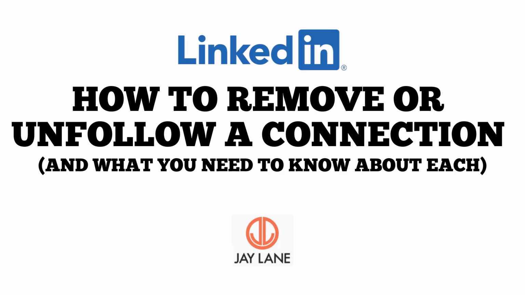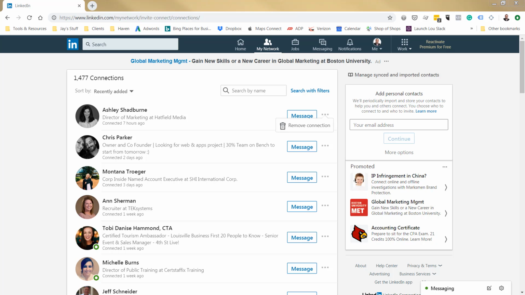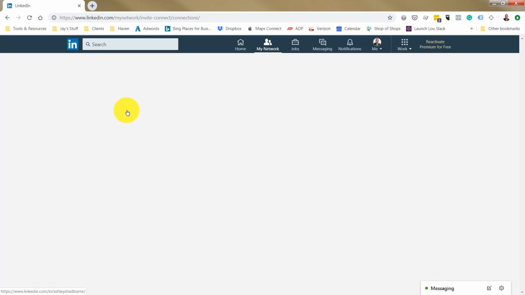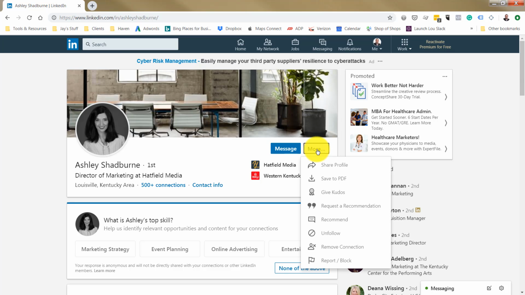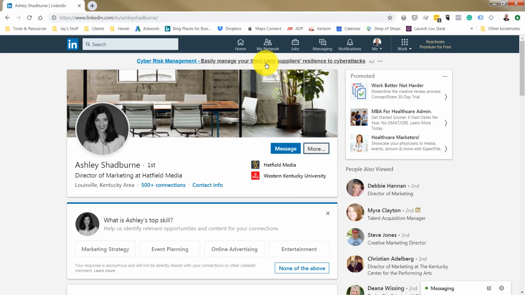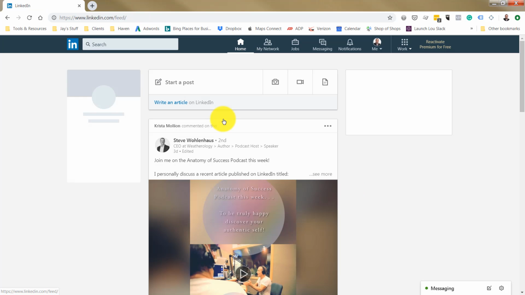There's two ways to unfollow someone as well. One is similar to removing a connection. You can go to someone's profile page, click the more button, and then come down here and choose unfollow. And again, they do not get a notification of any kind. They won't know. The other option is within your news feed.